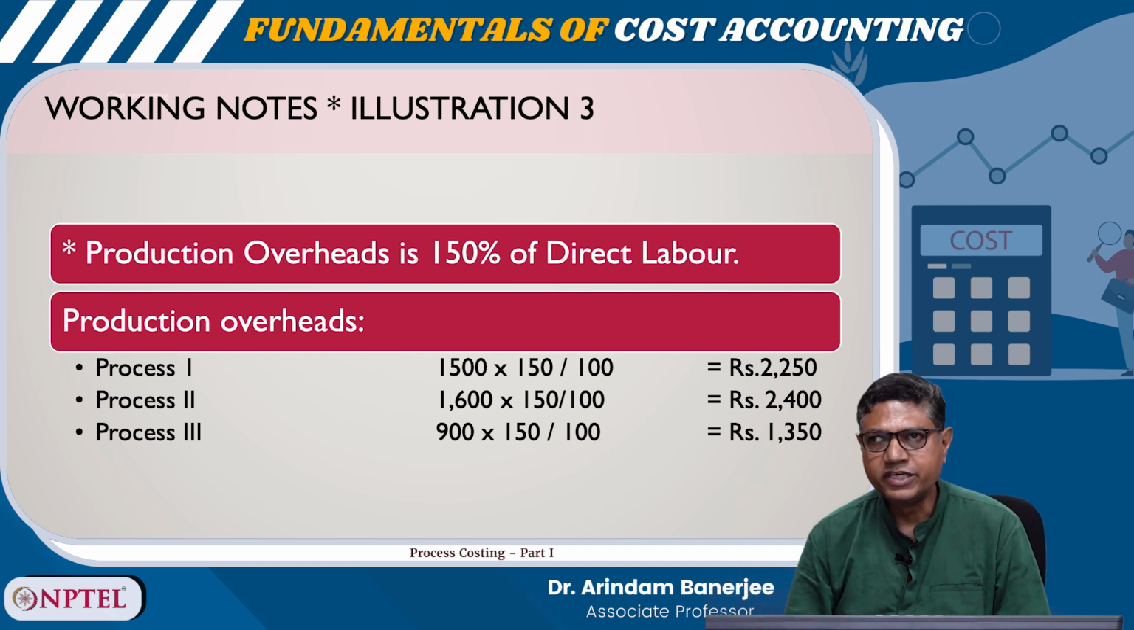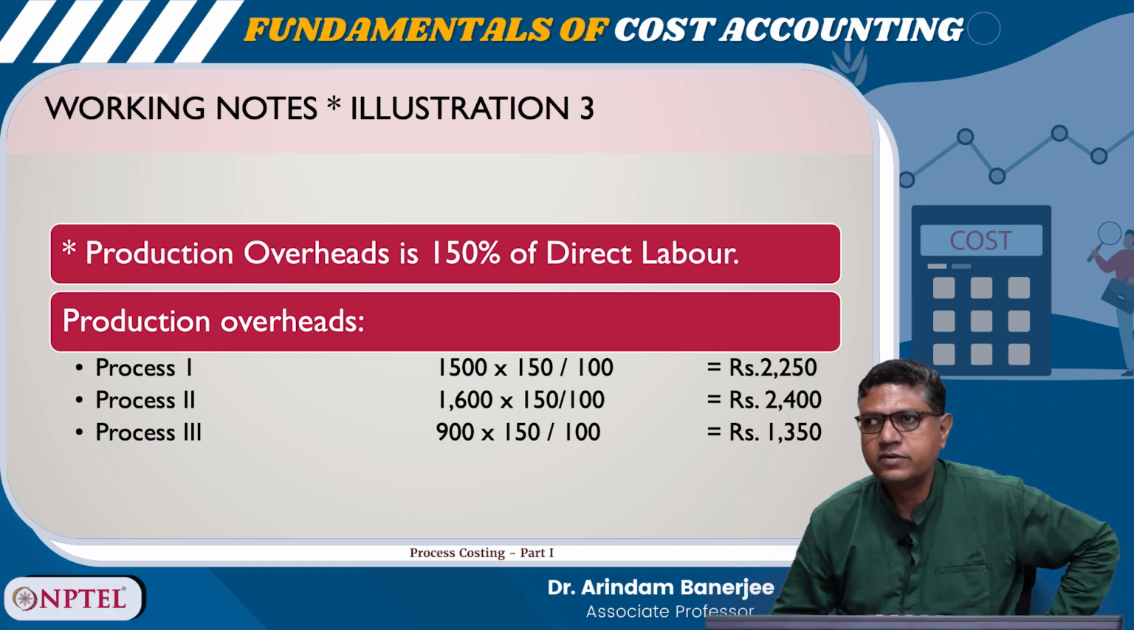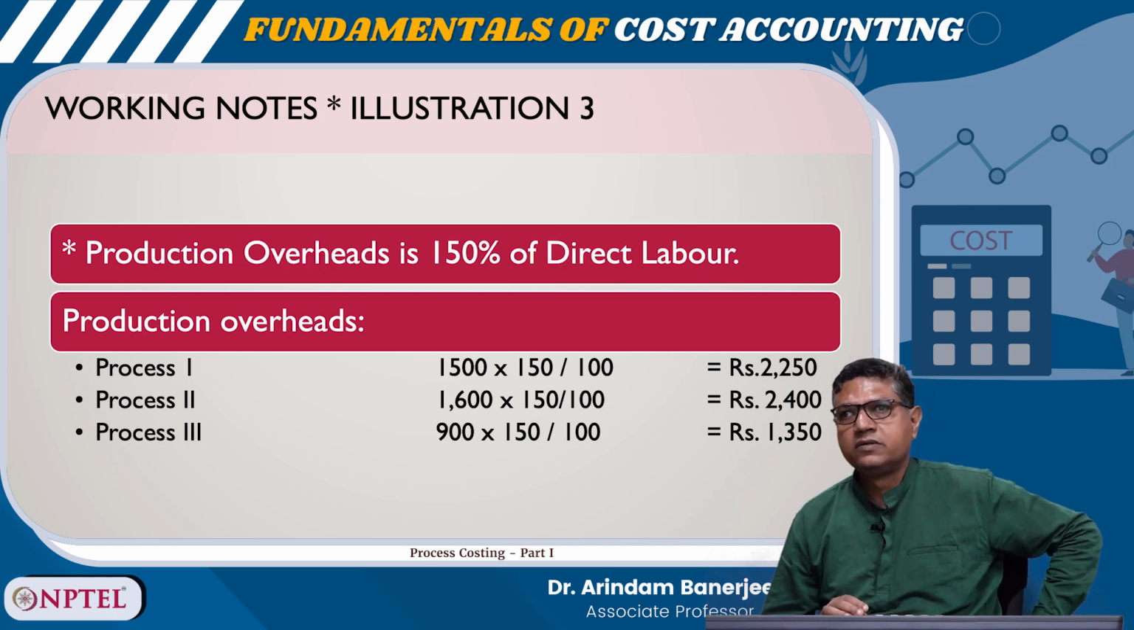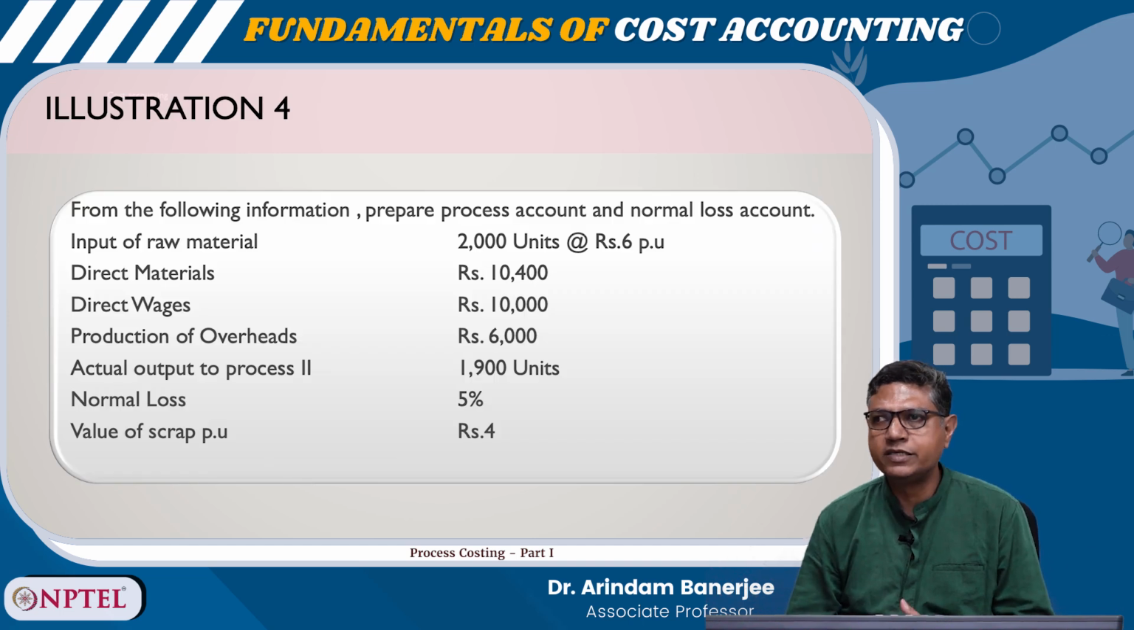Now come to illustration 4. From the following information, prepare process account and normal loss account, right. So, input of raw material 2000 units at rupees 6 per unit, direct materials rupees 10,400, direct wages rupees 10,000, the production overheads 6,000, actual output to process 2 1900 units, normal loss 5%, value of scrap per unit rupees 4.